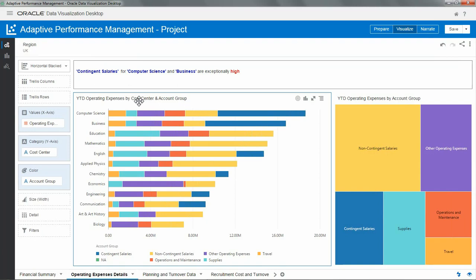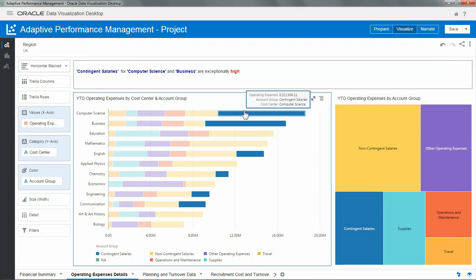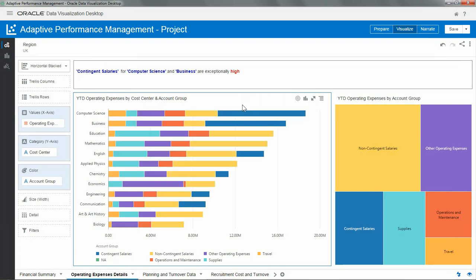And I also see that in the operating expense by cost center insight, the blue bars on business and computer science seem to be outliers. However, contingent salaries refers to temporary workers, and maybe this is a normal value, so we will need to check data from our planning and budgeting system in order to see if this was expected in the budget.